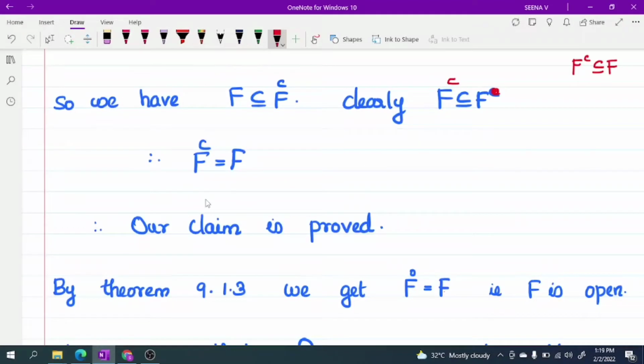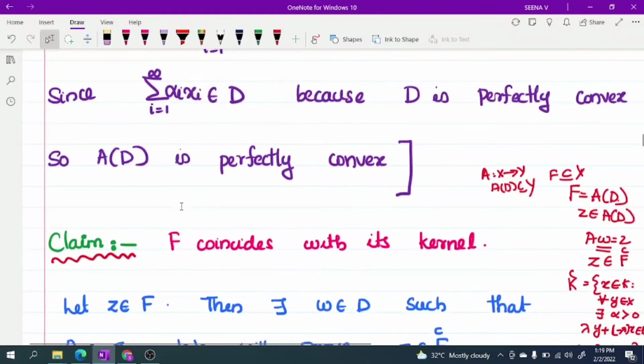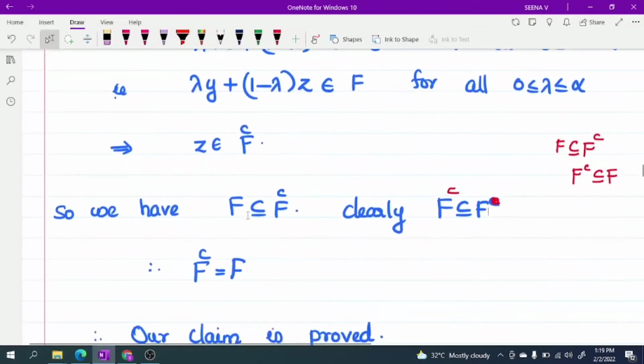Okay, so what we get? Thus we get our claim. What is our claim? F coincides with its kernel.